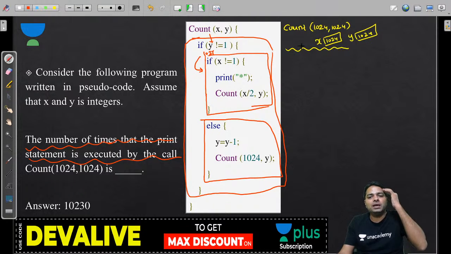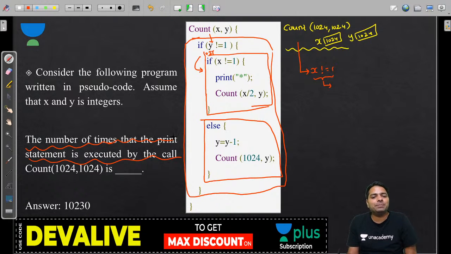Now अभी काम start हो गया, guys. x का वैल्यू पहले तो y चेक किया, अब x का बाकी है. x not equal to 1. x क्या है? 1024. And x not equal 1. ये सही तो है. तो print star. इनको चाहिए print statement how many times it is executed. And ये तो first time execute किया. And now count दोबारा call कर रहा है, guys.